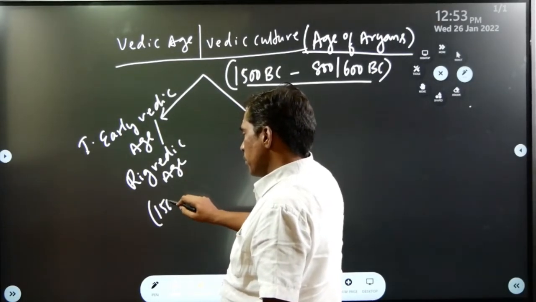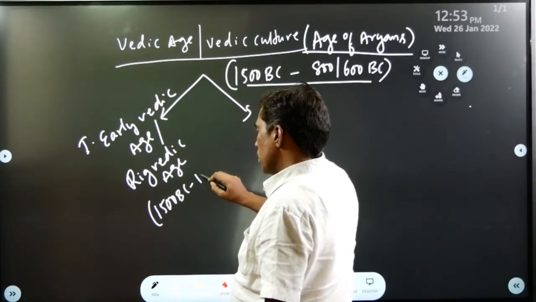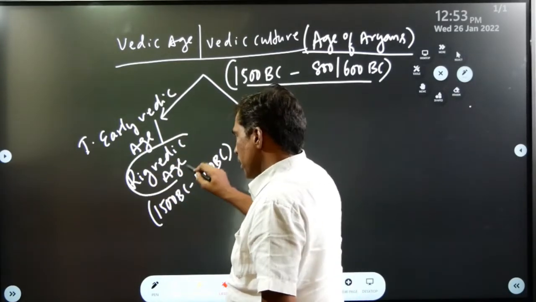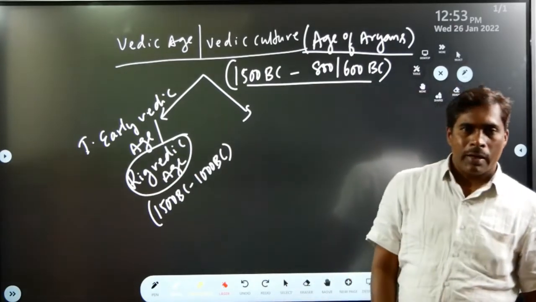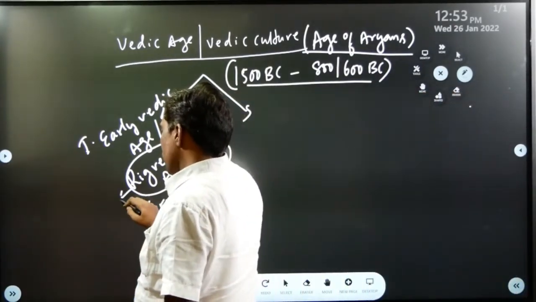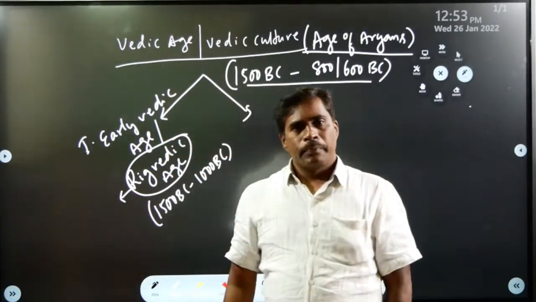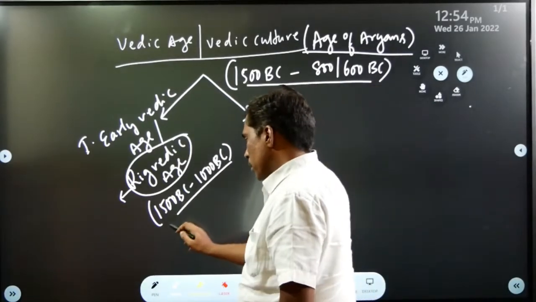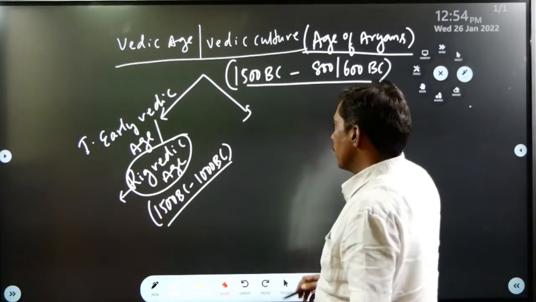It means it starts from 1500 BC to 1000 BC. This age is called Rigvedic age because out of 4 Vedas, only one Veda, that is the first Veda, Rigveda, was composed during this period. Hence, this age is called Rigvedic age.